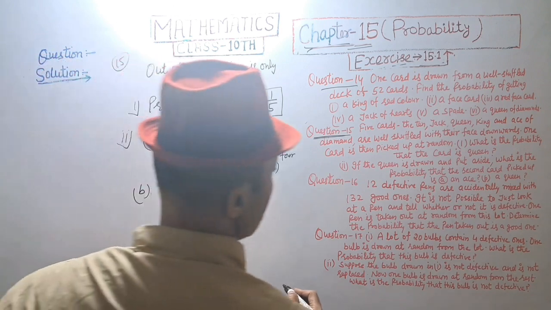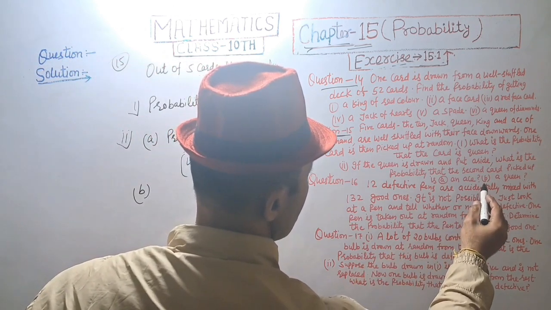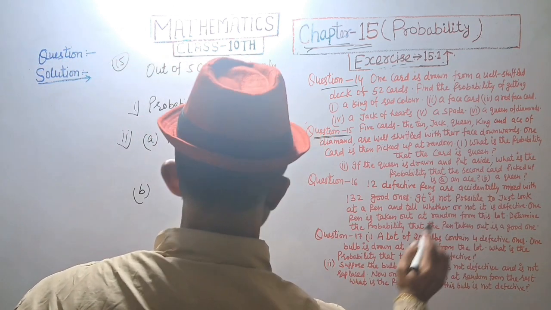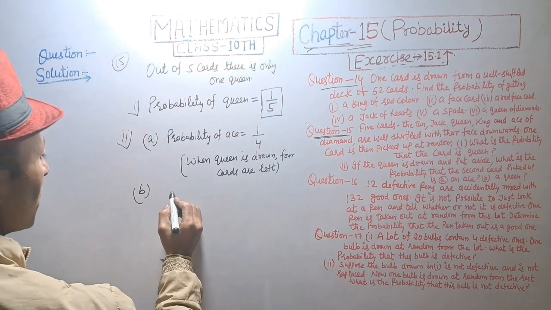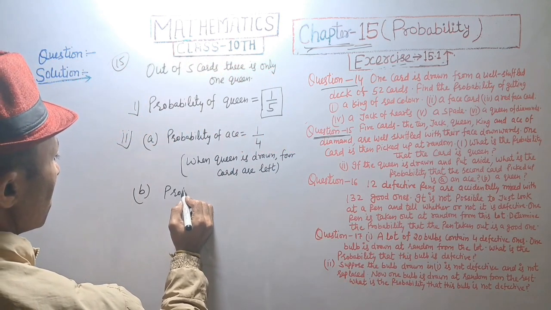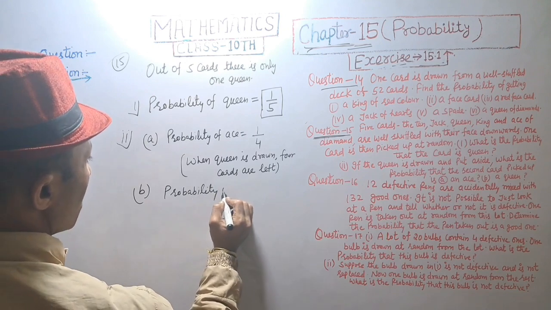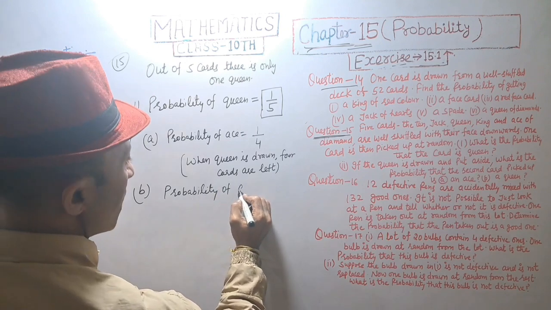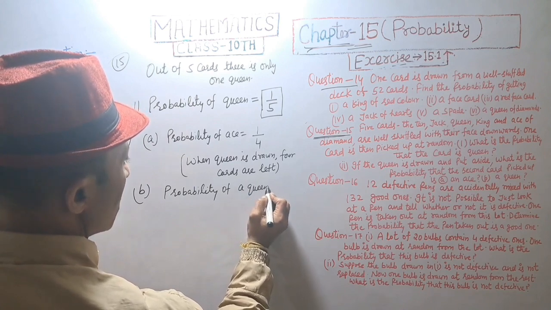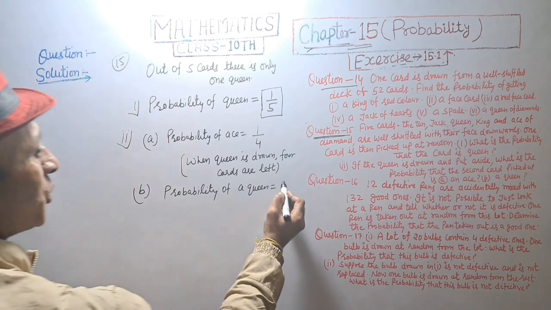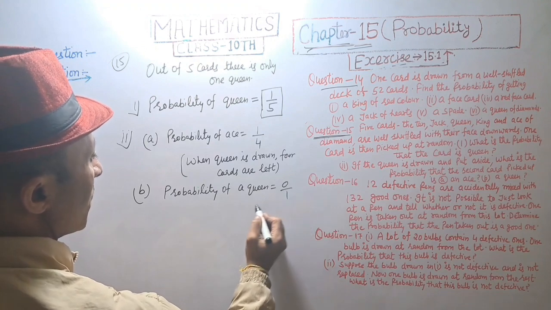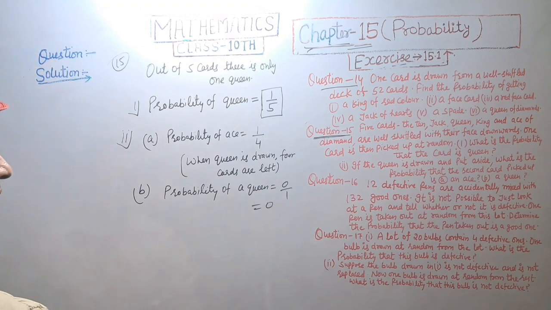And B, a queen. Probability of a queen, that is 0 upon 1, is equal to 0. Answer.